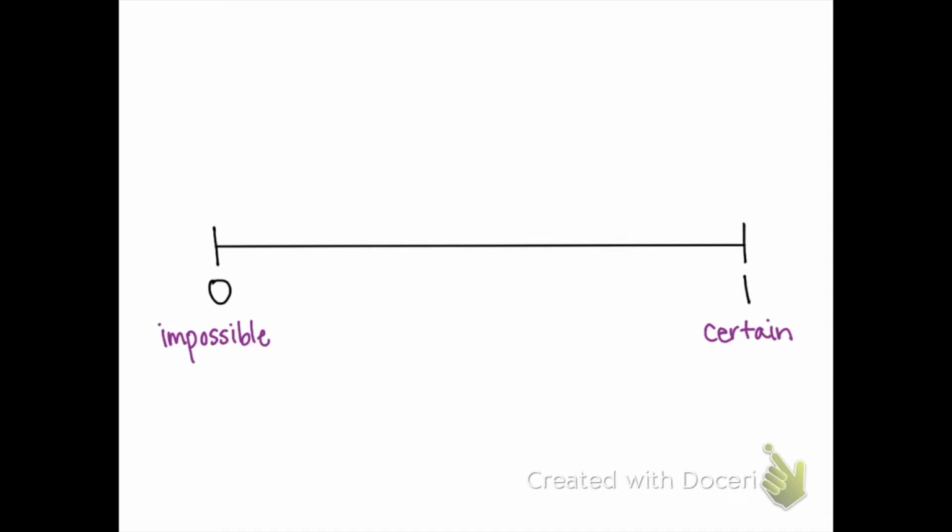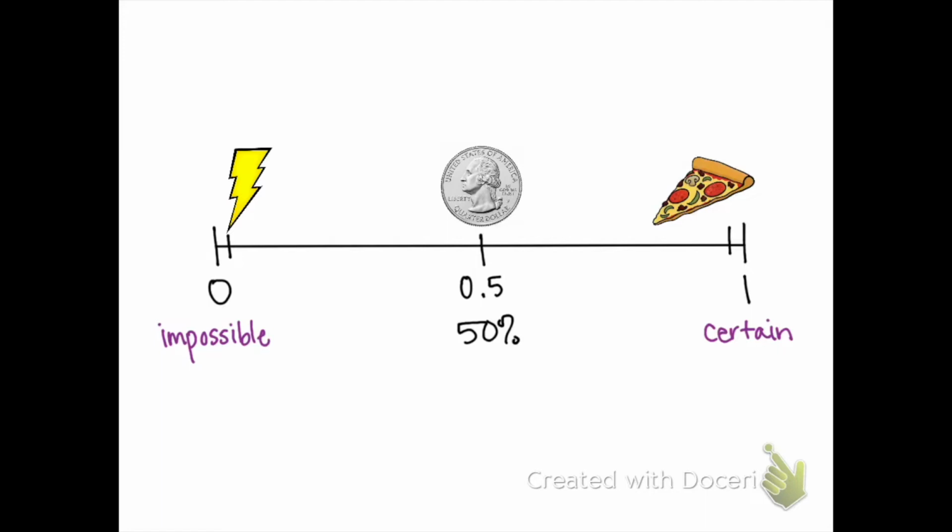So where a probability falls on this number line basically tells us how likely an event is to occur. The midpoint of this number line is 0.5, or in other words, 50%. There's a 50% chance, or a probability of 0.5, of tossing a coin and having the coin land on heads. The probability of being struck by lightning is very, very small, very close to 0, but it's not impossible. The probability of someone eating pizza in their lifetime is very, very high, very close to 1, but not certain or guaranteed.